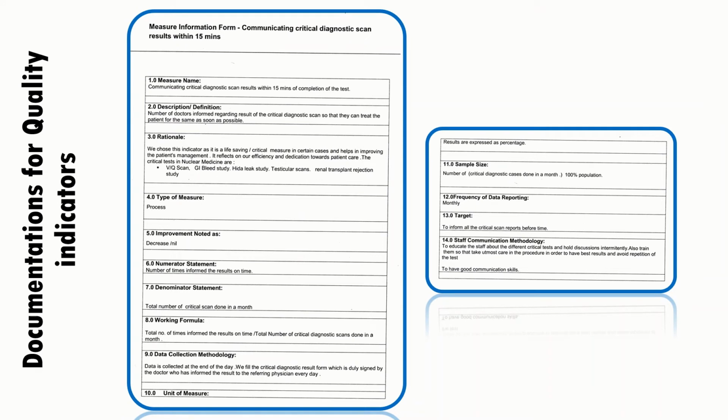Once we have the SOP, we need to have a measure information form, which will have the rationale for that quality indicator, the working formulas, how you are going to collect the data, what will be the unit of measure, what will be the sample size, and what will be the frequency of data recording. All the details should be mentioned in that measure information form. Then we need to have an action plan to improve that quality indicator.